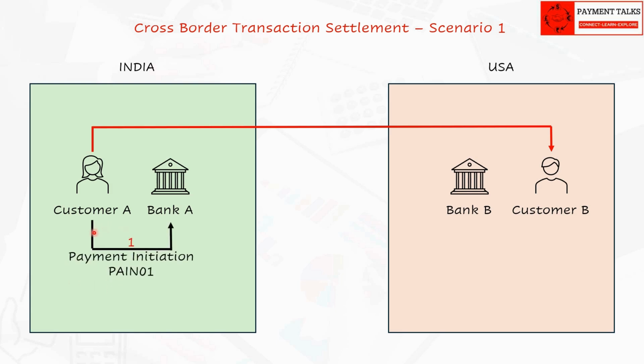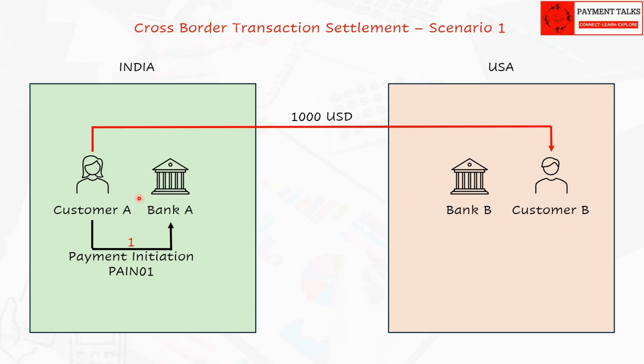Step 1. Customer A initiates a payment to customer B via any of the bank channels. To send money, customer A can choose to send either in INR as he holds the INR account with Bank A, or in USD as the final beneficiary customer B holds a USD account with Bank B. We will understand the differences of both options in detail in our future videos. For now, we take the example where customer A wants to send USD 1000 to customer B. Step 2.